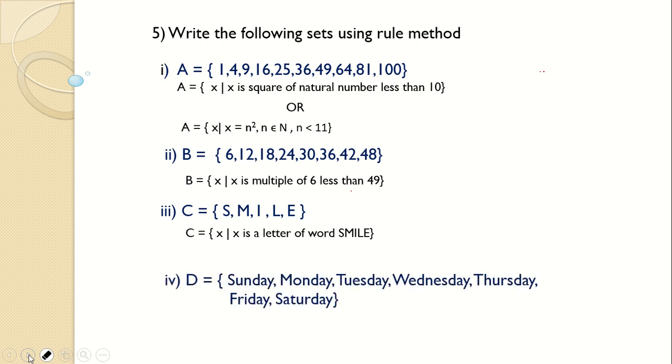Now next, D. D is equal to the set of all the days of a week. So you will write it this way: D is equal to the set of x such that x is a day of a week. And the last one, X is equal to A, E, T. Now with A, E, T, all three letters, you can make the word tea or the word eat. So you can say these are the letters of the word tea or the letters of the word eat. Whichever way, both will be marked correct. X is equal to the set of all x such that x is a letter of the word eat.